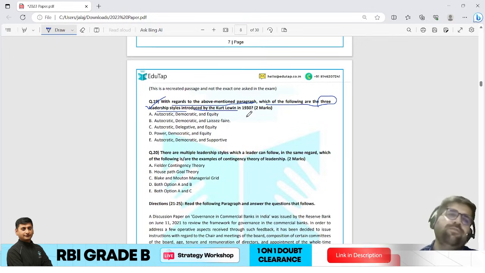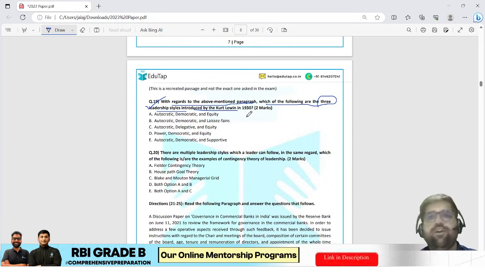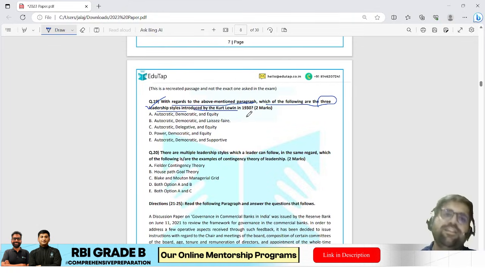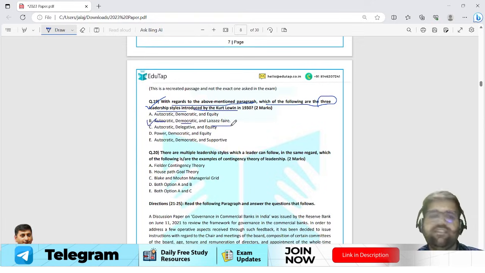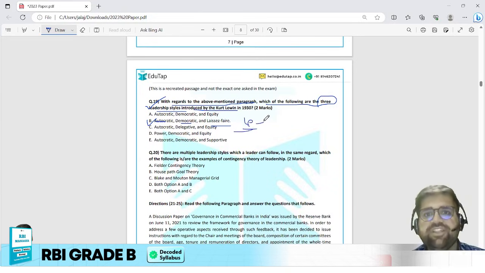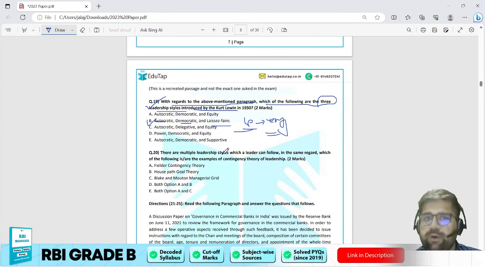Very basic question. I would say, a cakewalk type of question. Even a student who is coming from +1 or +2 from CBSE could have answered this question. The answer will be autocratic, democratic, and laissez-faire. Okay. So question number 19, taken from your chapter leadership part 1. It is an easy question according to me, nothing much to worry about.